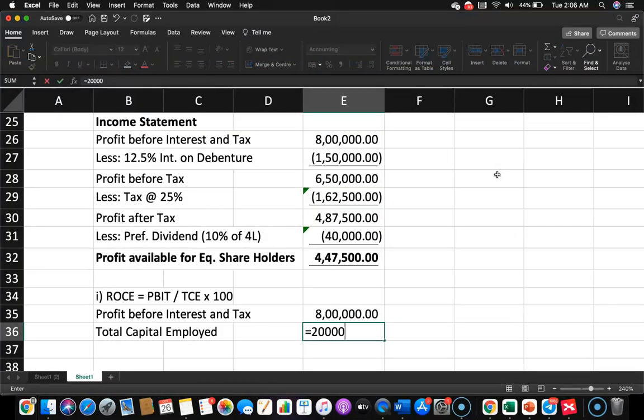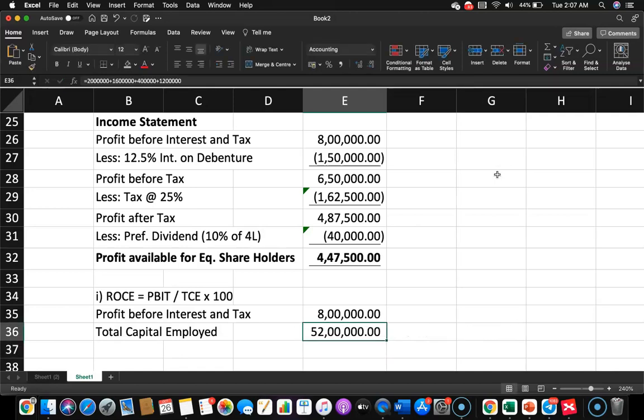It is 2 million, then 1.6 million, then 400,000 and 1.2 million. So that gives total capital employed, and now we can easily find return on capital employed, which is 800,000 divided by this 5.2 million. So you get 0.15, and if you multiply that with 100, you get 15. We can express it as 15%. So this is the return on capital employed.